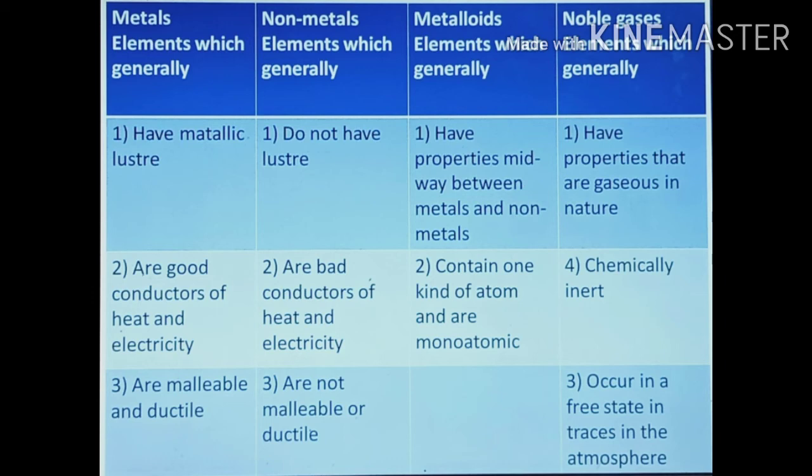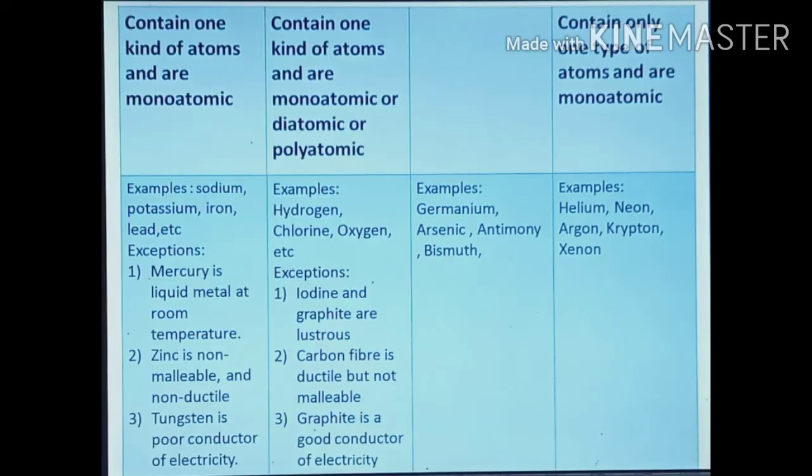Metals are good conductors of heat and electricity. Non-metals are bad conductors of heat and electricity. Metalloids contain one kind of atoms and are monoatomic. Noble gases are chemically inert. Metals are malleable, meaning they can be beaten into sheets, and ductile, meaning they can be drawn into wires. Non-metals are non-malleable and non-ductile. Noble gases occur in a free state in traces in the atmosphere.